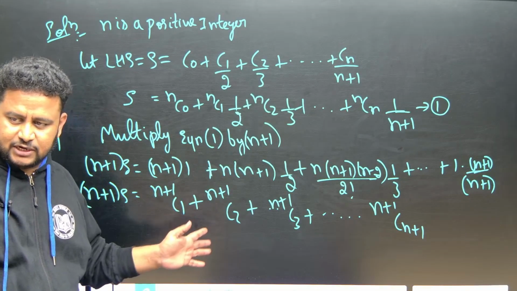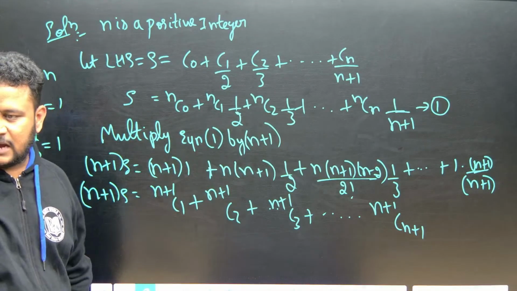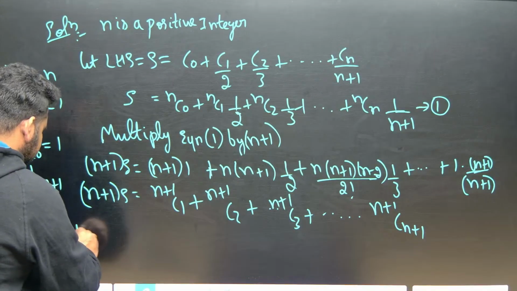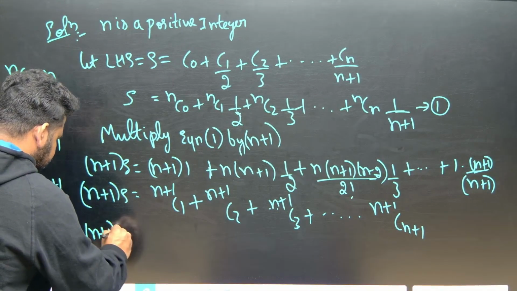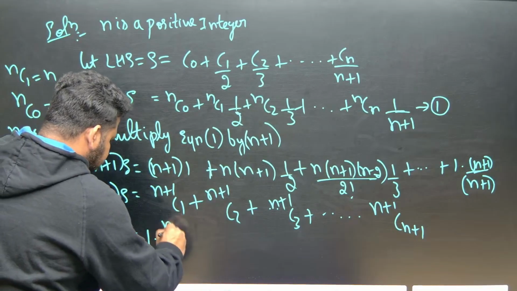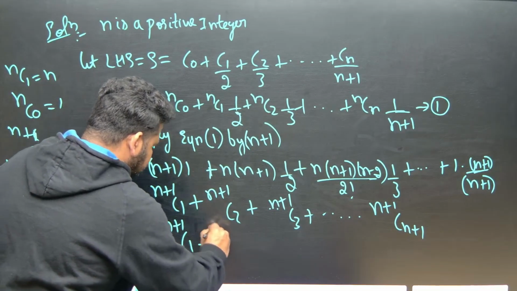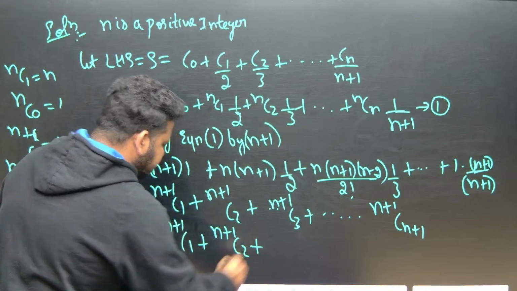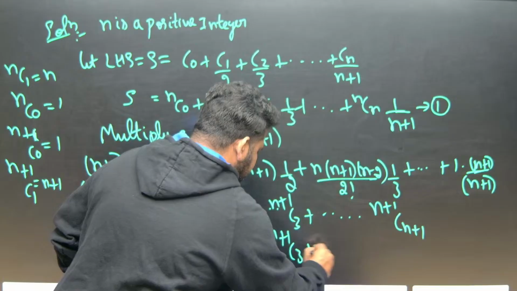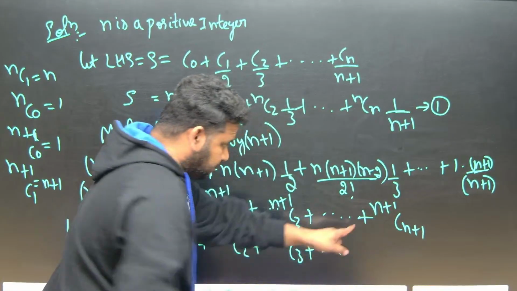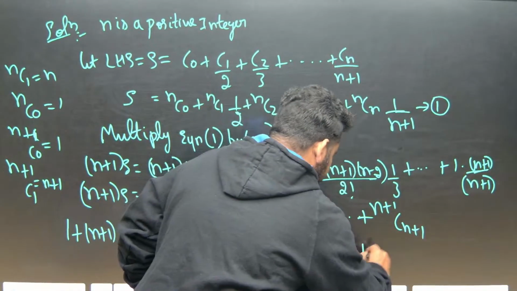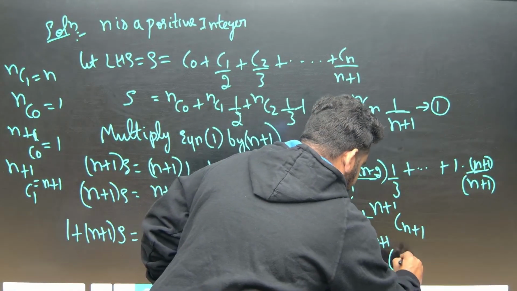To get C naught, what will I do? I will add 1 on both sides. So this will become 1 plus n plus 1 into S. S will remain with n plus 1 only. This will become 1 plus n plus 1 C1, plus n plus 1 C2, plus n plus 1 C3, up to plus n plus 1 C n plus 1.